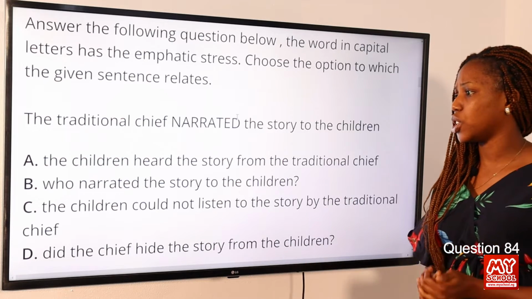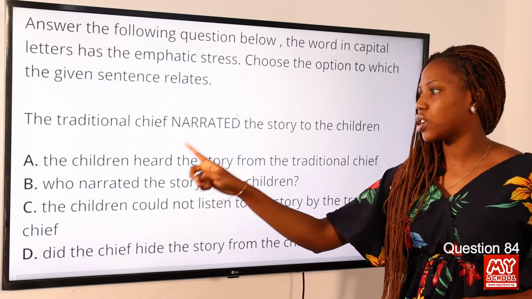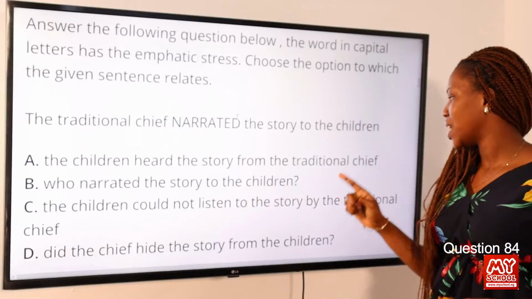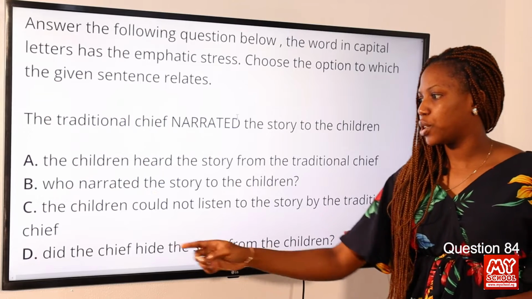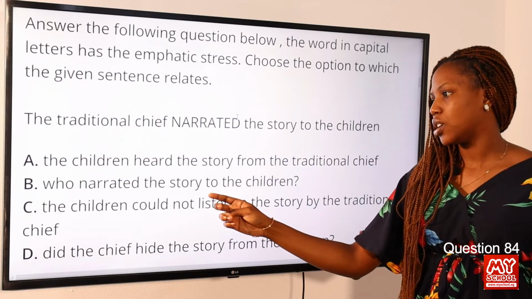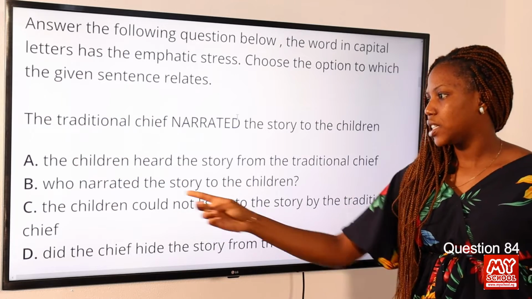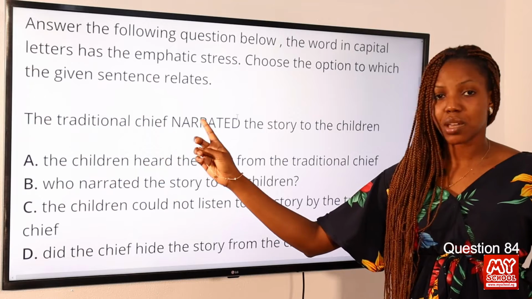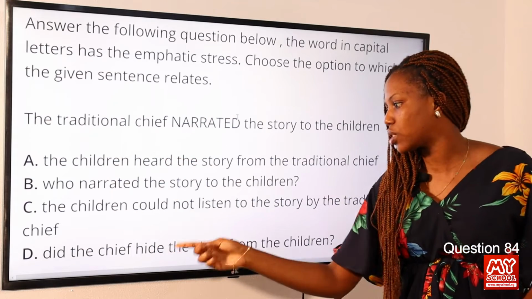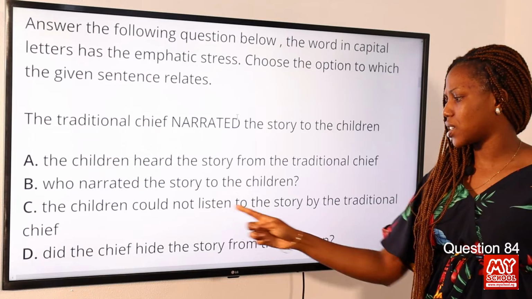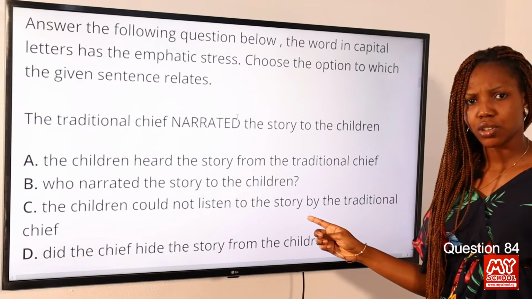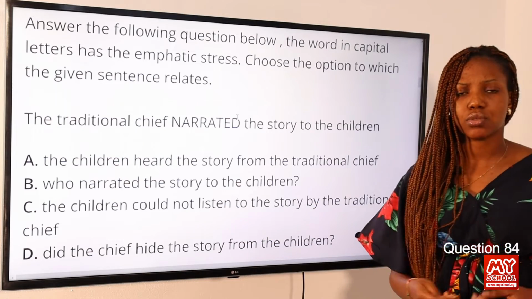Now let's take a look at option A. The children heard the story. It contradicts, but then it is not a question. It's just a statement. Option B, who narrated, who is a question. It is a question, but then narrated has been used, which is the same. It doesn't contradict. Option C, the children could not listen. Listen contradicts with this, but this is a statement. It is not a question. So option D is the best answer to this question.